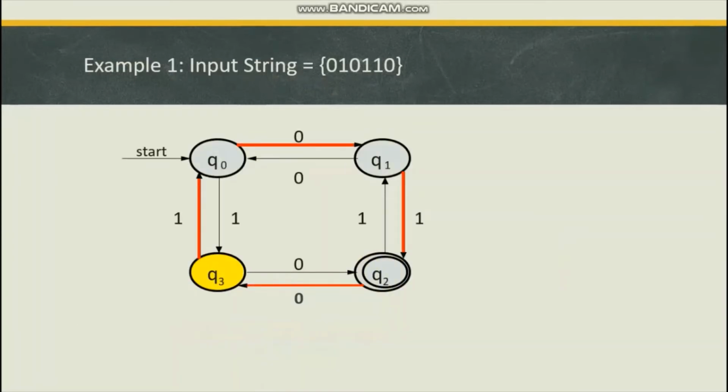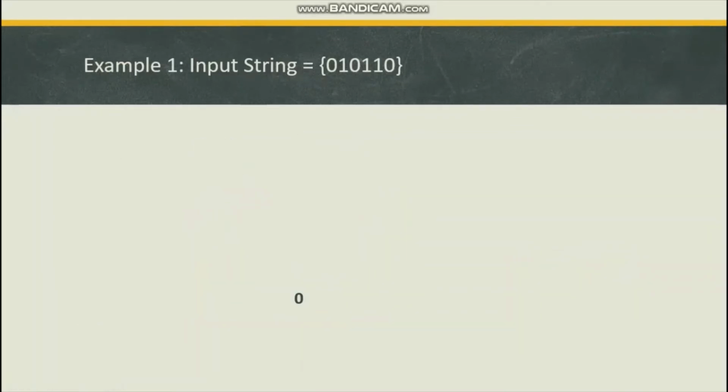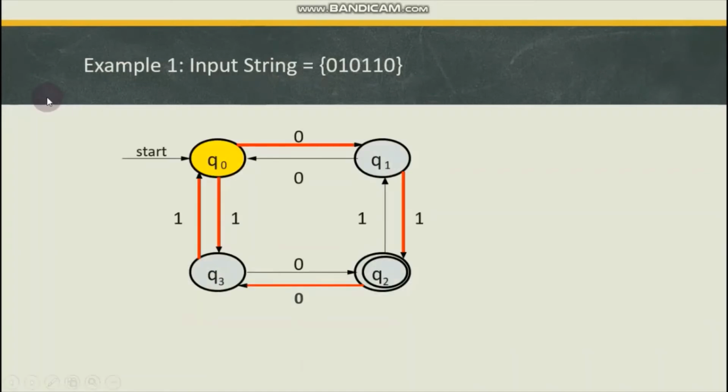After processing this, our current state is Q3 and input symbol to be processed is 1. So this will transit to the state Q0. It is shown in this transition. Q3 with input 1 is transiting to Q0 as shown in this arrow. So after processing 1, we will switch to the state Q0. Now at this stage we have processed first 4 symbols.